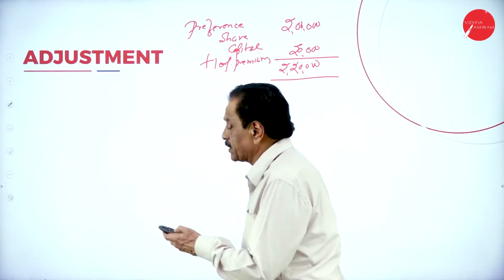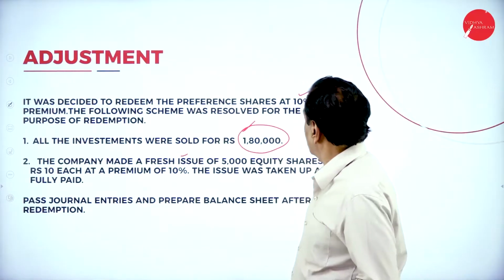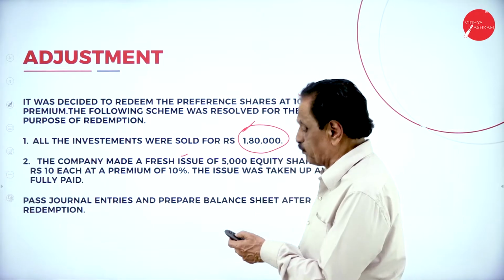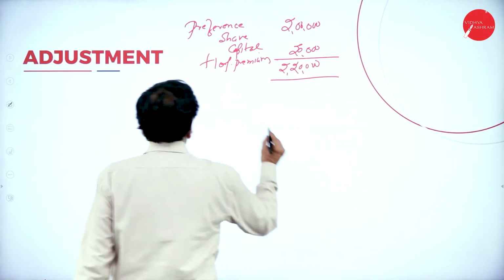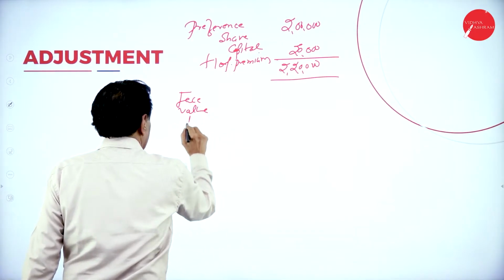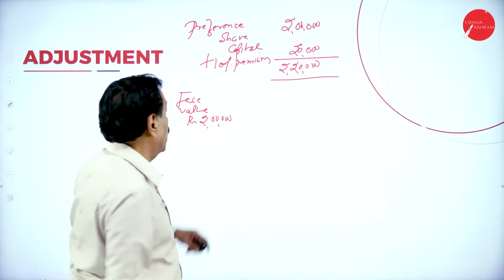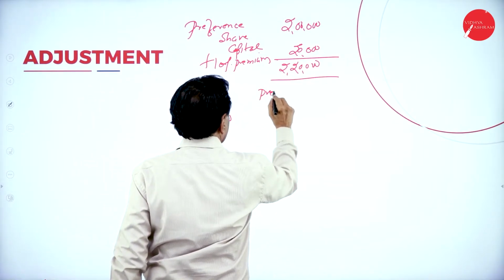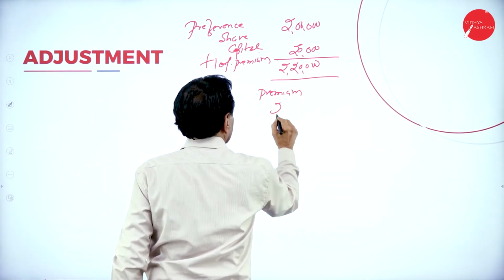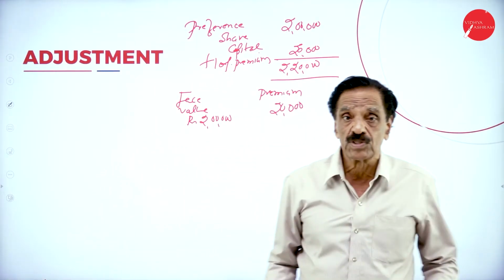See the board, you can understand. You see the balance sheet. Your 2 lakh is there. Then the premium of 10%, you are going to pay 2 lakh 20,000. Here face value rupees 2 lakh. Your face value rupees 2 lakh. Premium 20,000 you have to pay. Totally you have to pay 2 lakh 20,000 is paid.